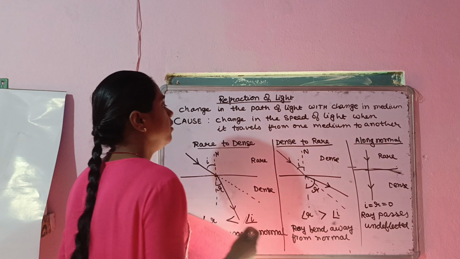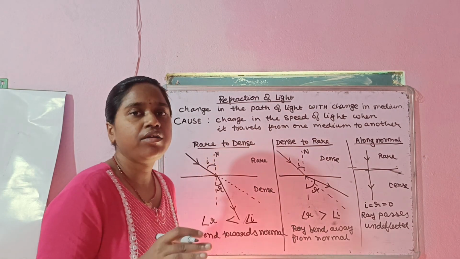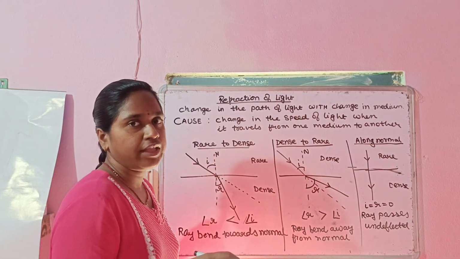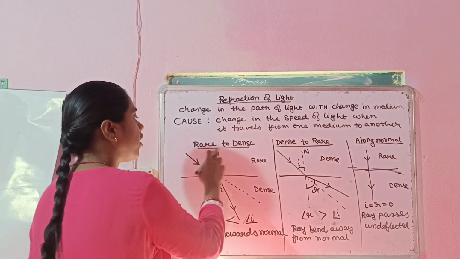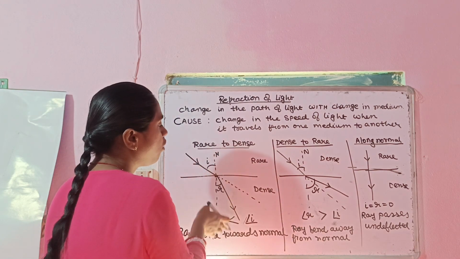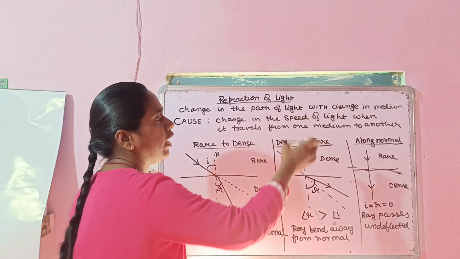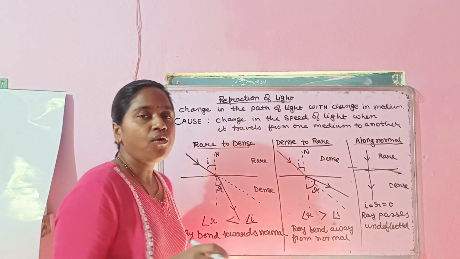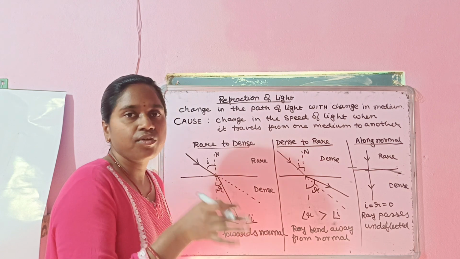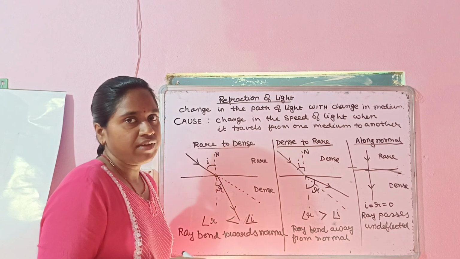So these are the three cases which you need to understand in order to draw the ray diagrams. When it is passing from rare to dense, it is going towards the normal. When it is passing from dense to rare, it is going away from the normal. And when it is traveling along the normal, then it is going without any kind of deflection.